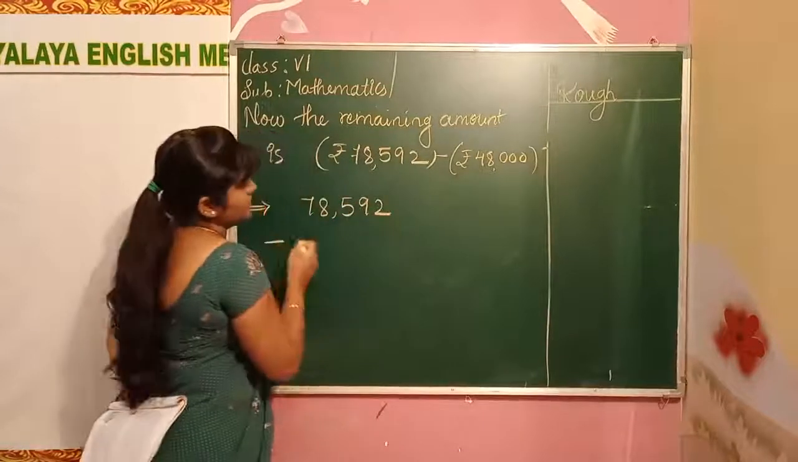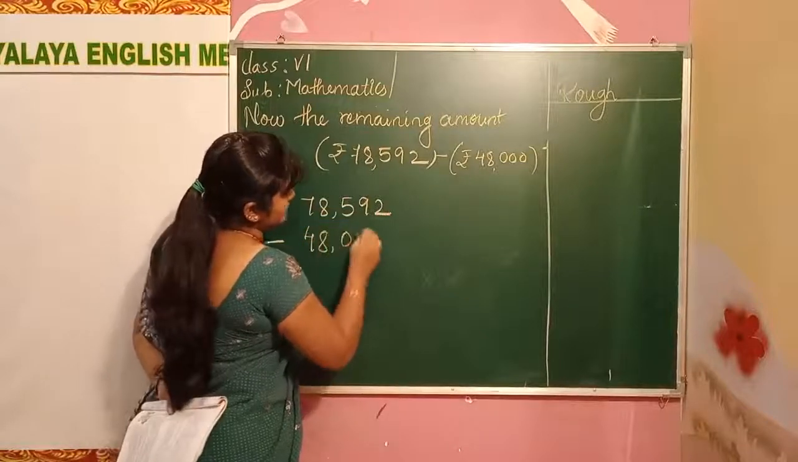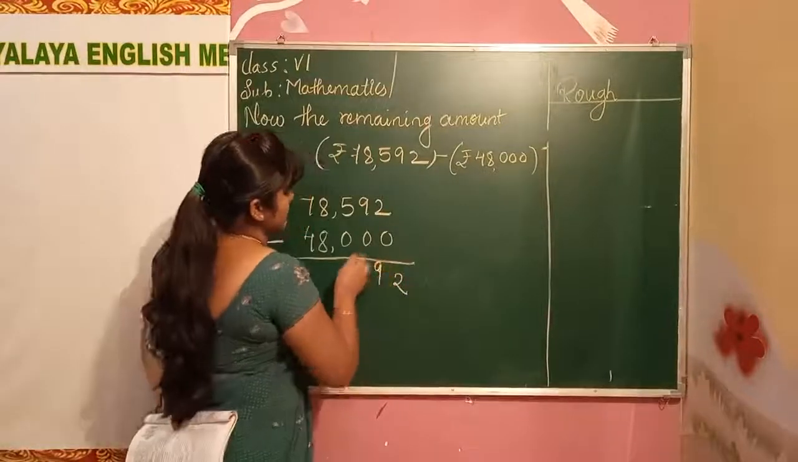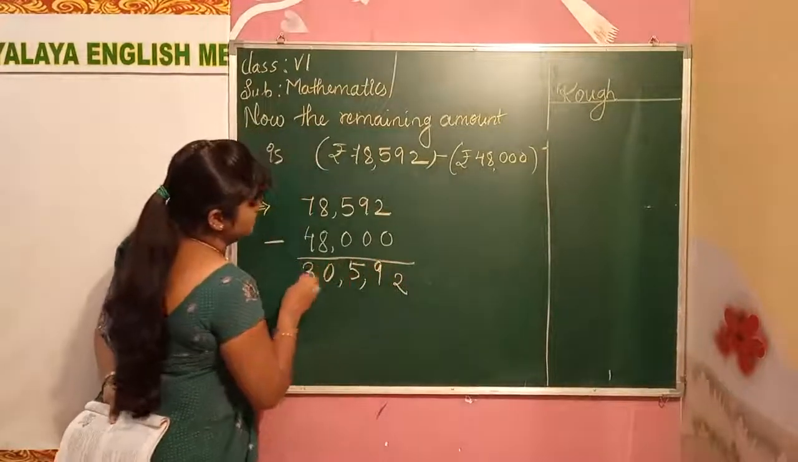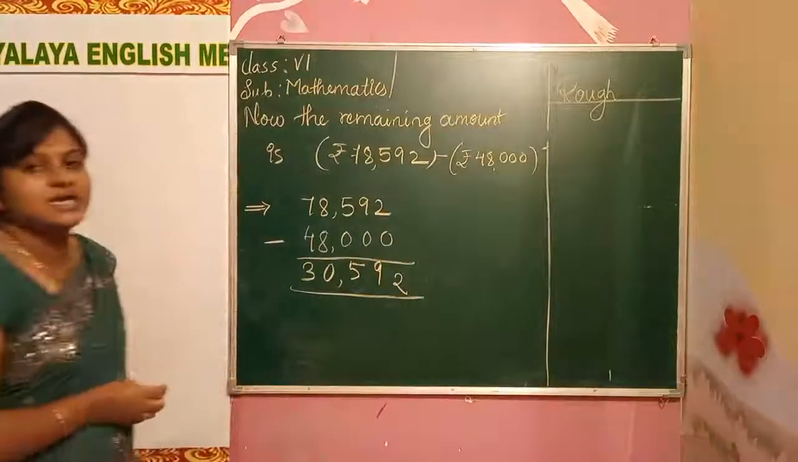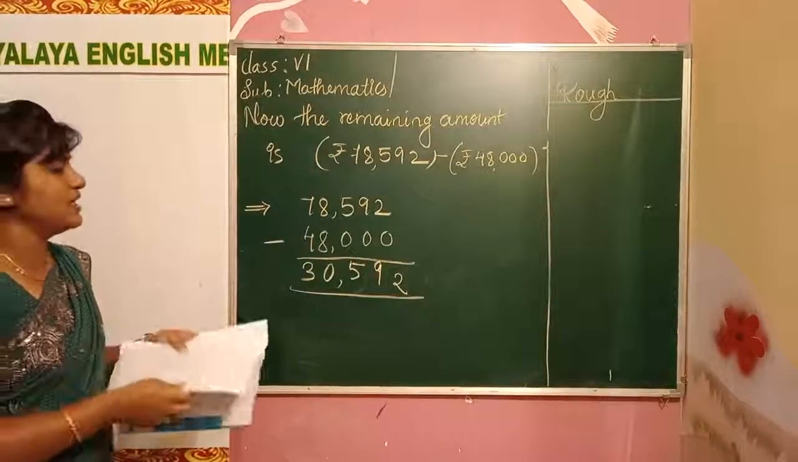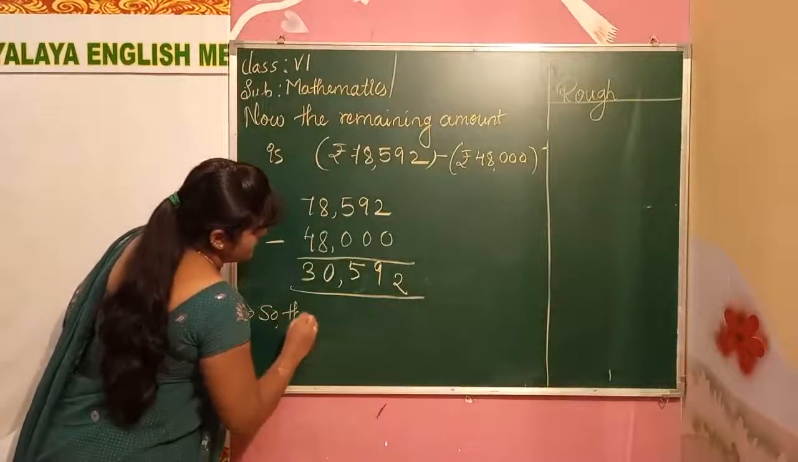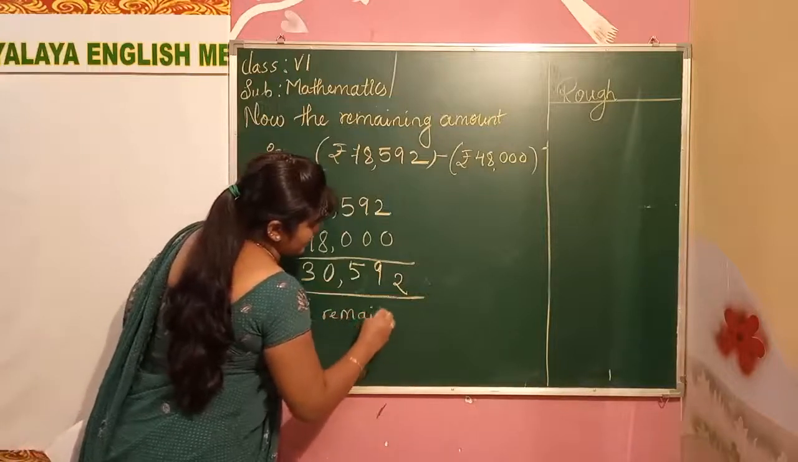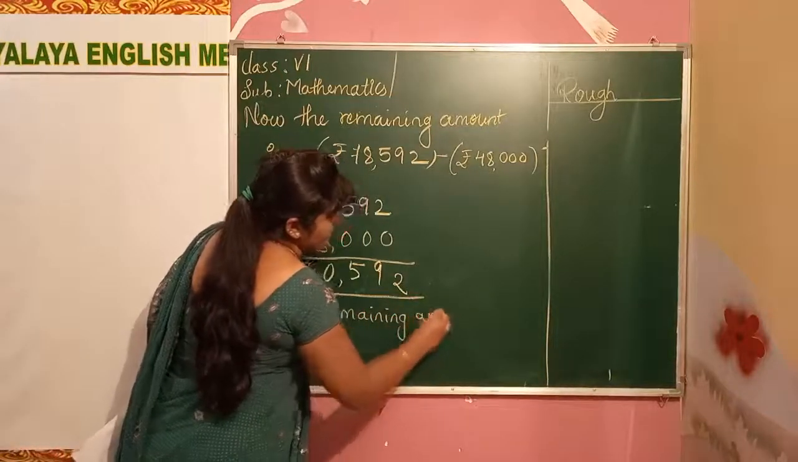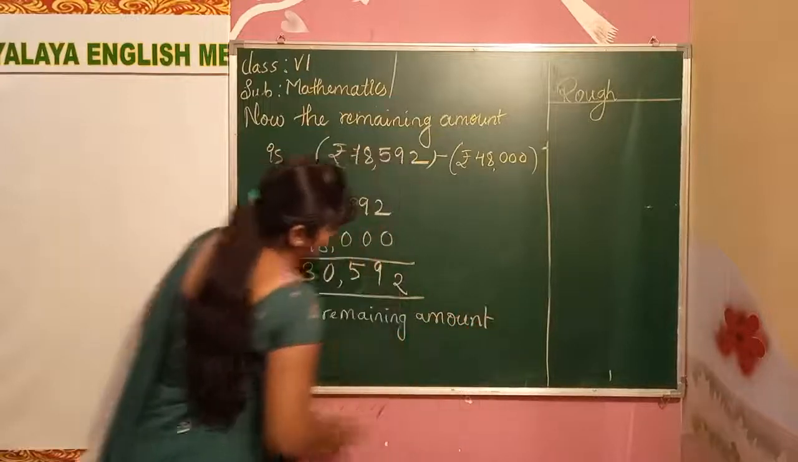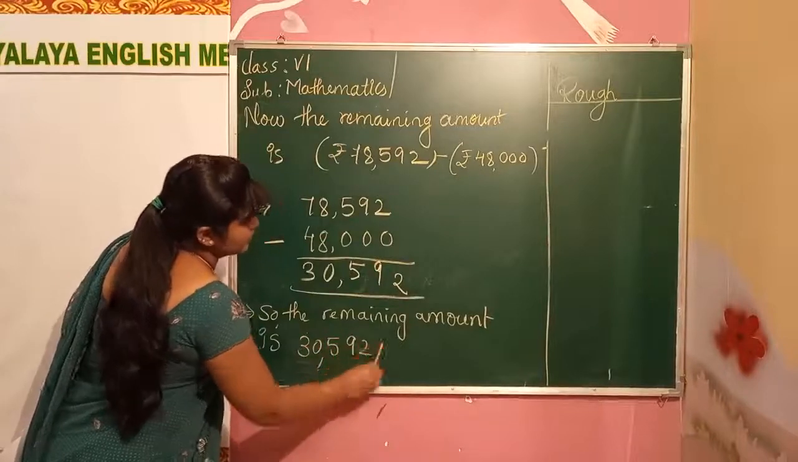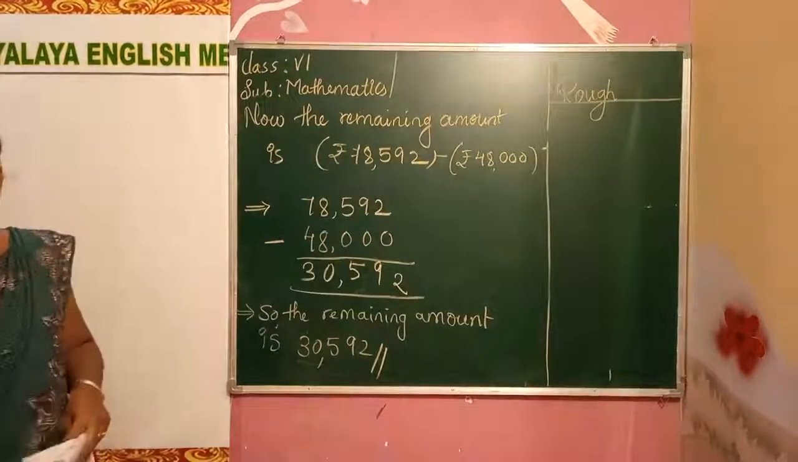78,592 minus 48, minus these two. 29,503. We got how much? 30,592. So the remaining amount is 30,592. Okay, 592.